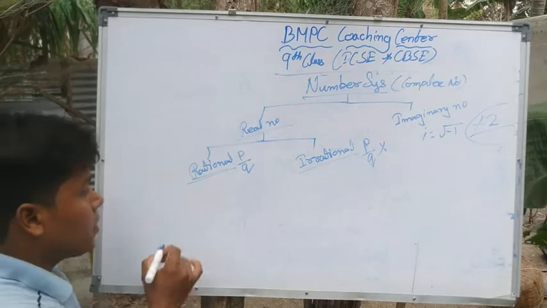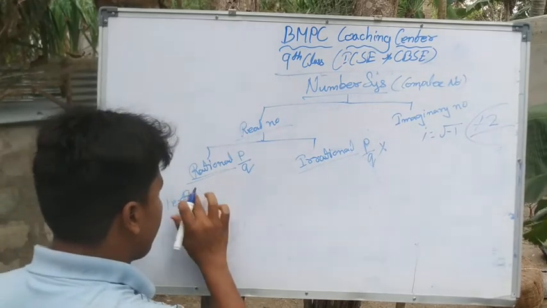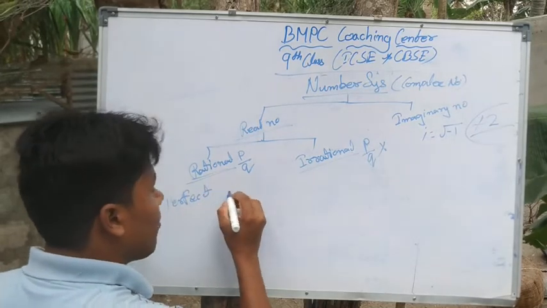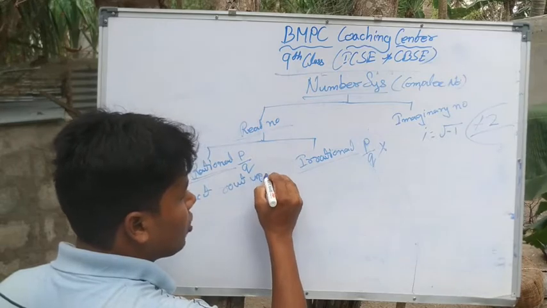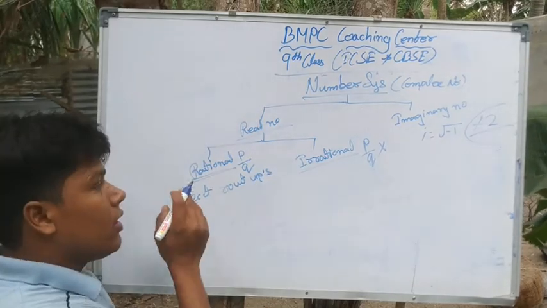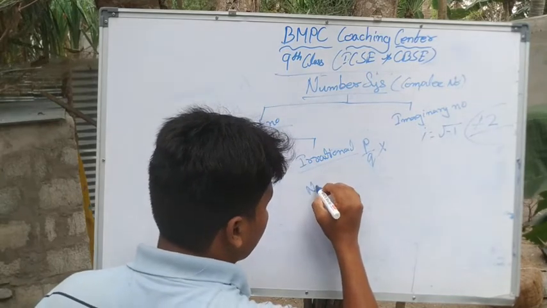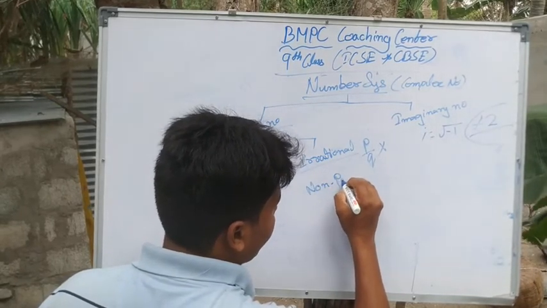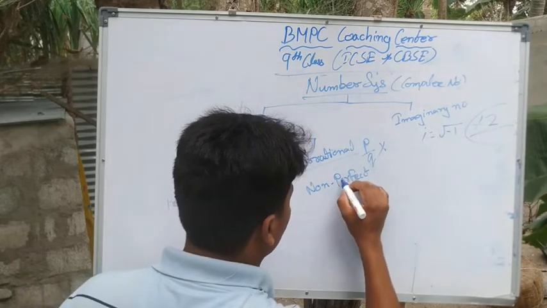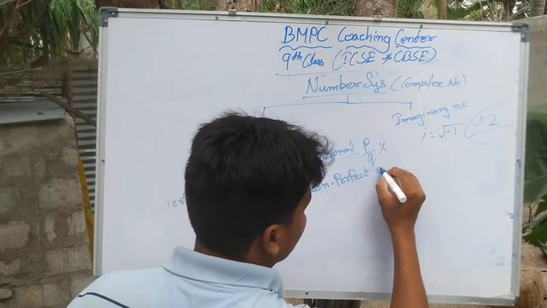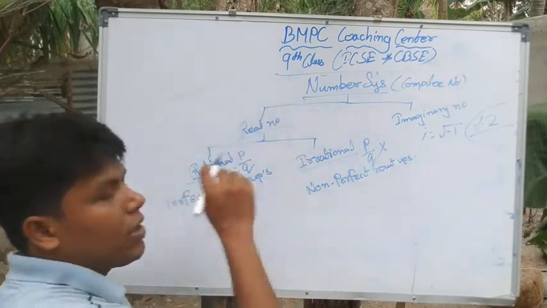One more thing: perfect roots are called rational numbers and non-perfect roots are called irrational numbers.